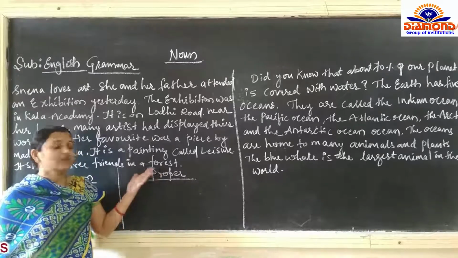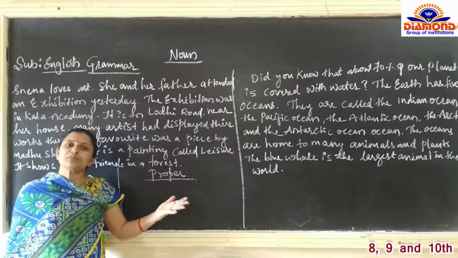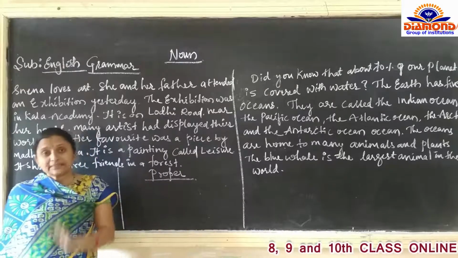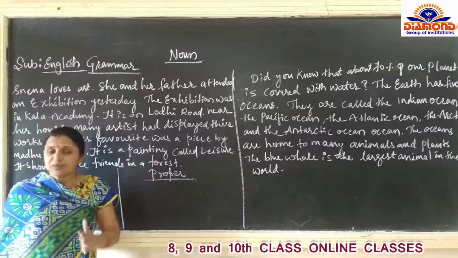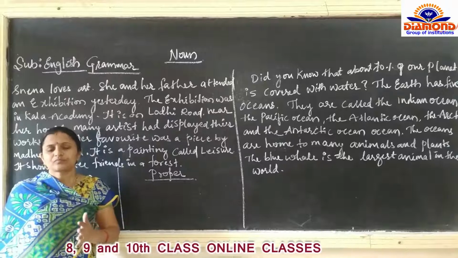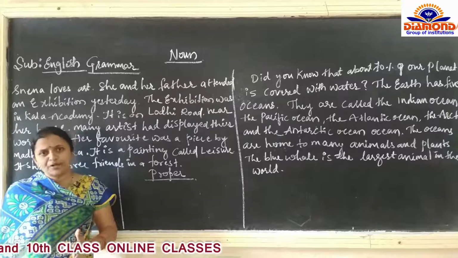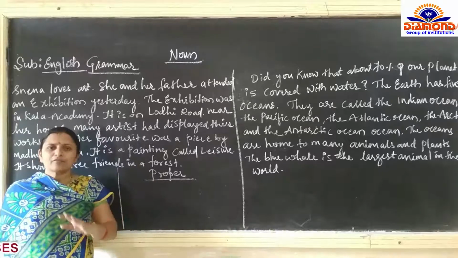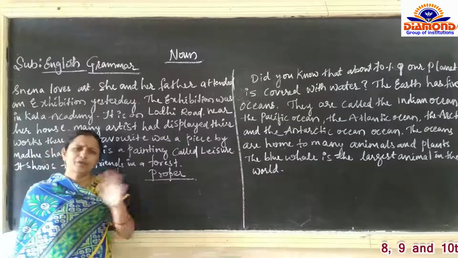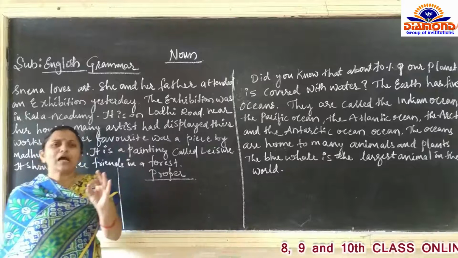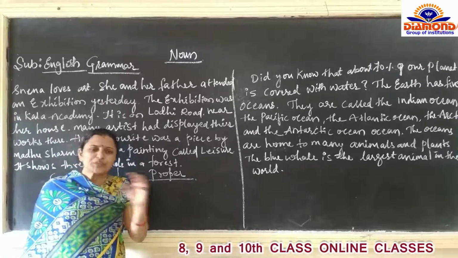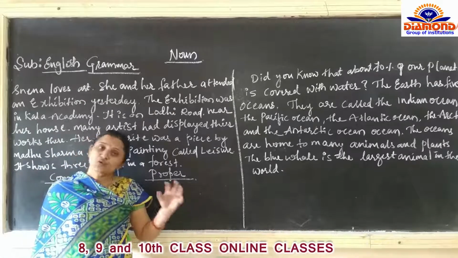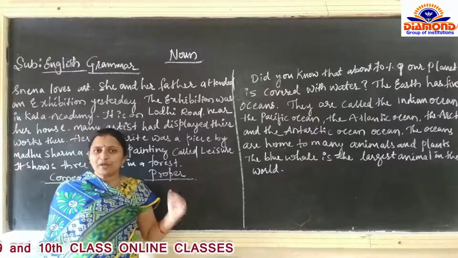Sushant Singh Rajput is a proper noun, and actor Sushant Singh Rajput is a best actor. Actor is a common noun, and we can take the art. For every painting, we are going to call it art. A specific painting is going to be called a proper noun.